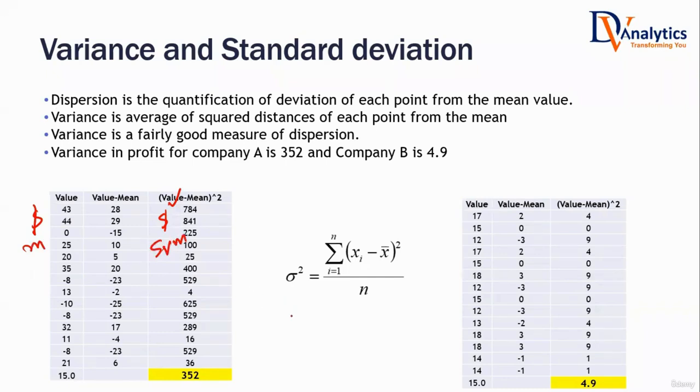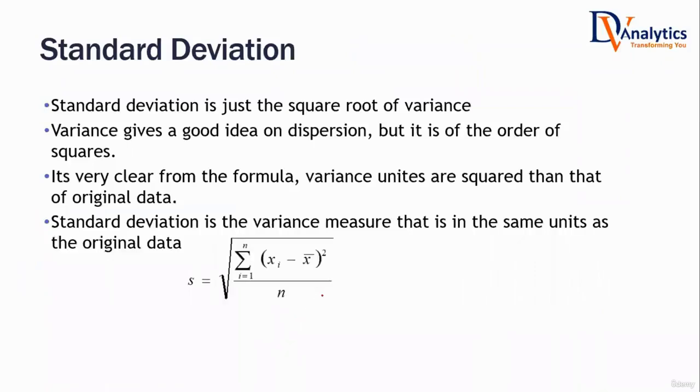That's why there is another measure that is connected to this, known as standard deviation. In simple words, standard deviation is nothing but the square root of variance. You calculate variance, take the square root of it. Standard deviation is the square root of variance. Both standard deviation and variance are measures of dispersion. You should not think about when to use standard deviation and when to use variance, nothing like that. Both of them are measures of dispersion.